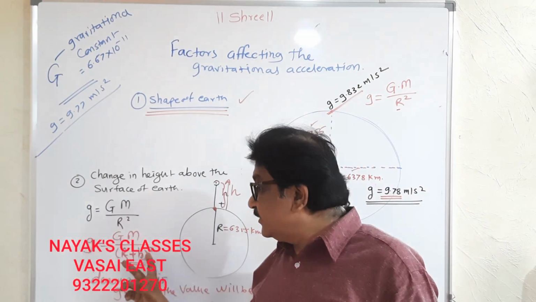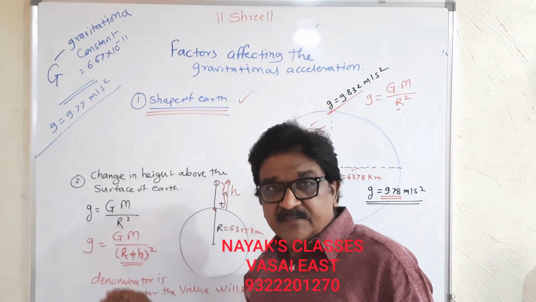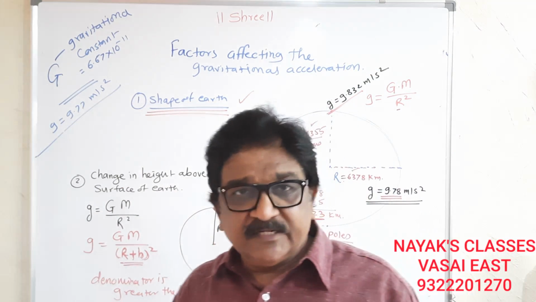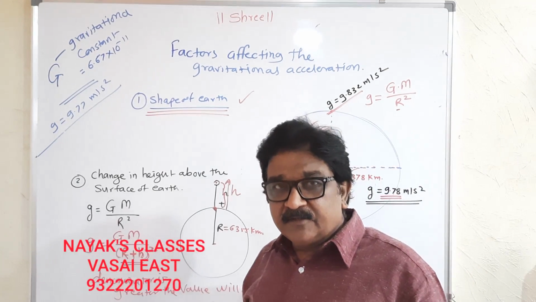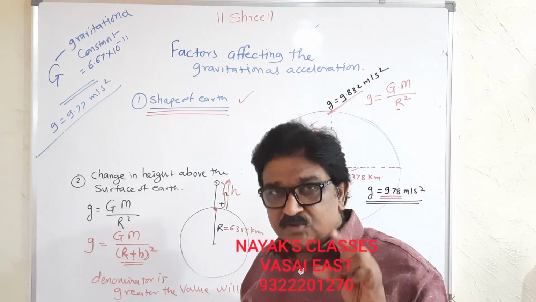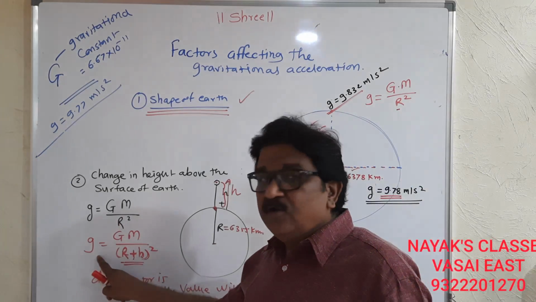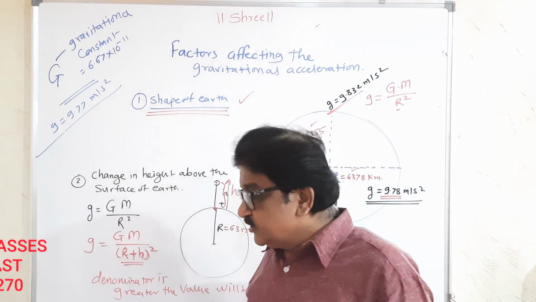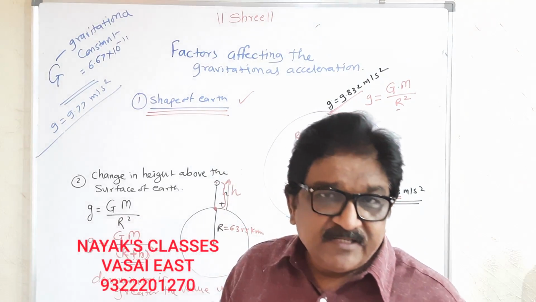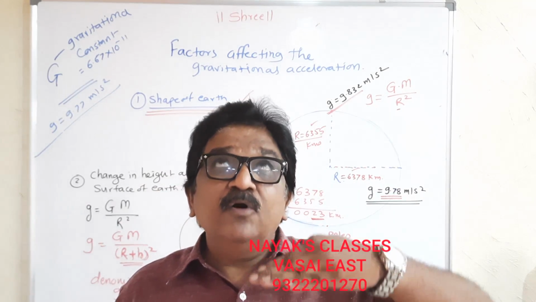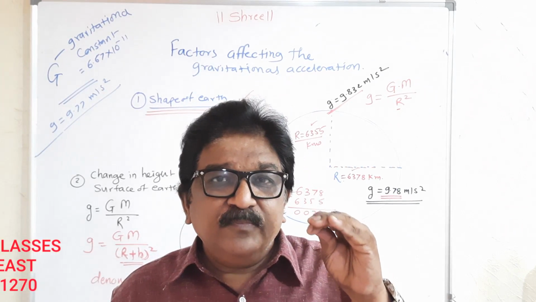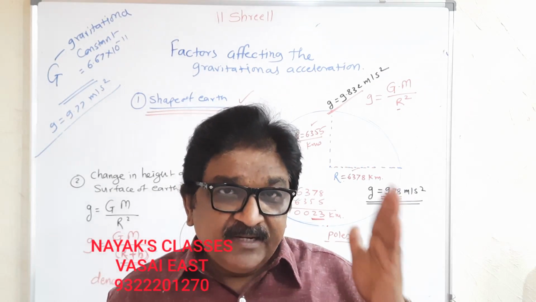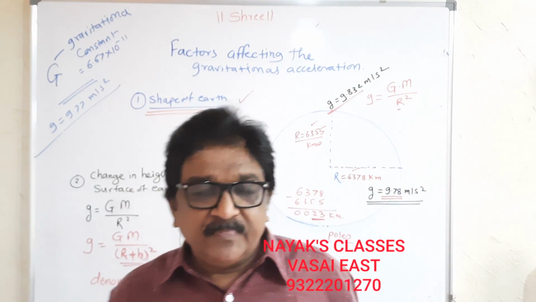When the denominator is greater, the value of the ratio will be smaller. So the value of g goes on decreasing. So the statement is, as you go above the surface of the earth, the value of acceleration due to gravity decreases.